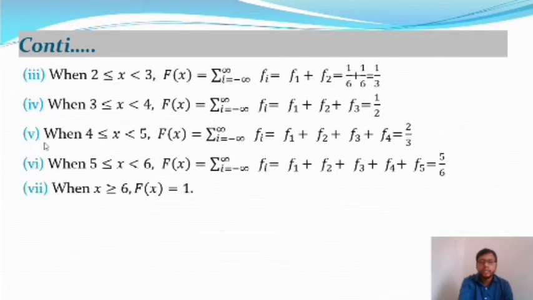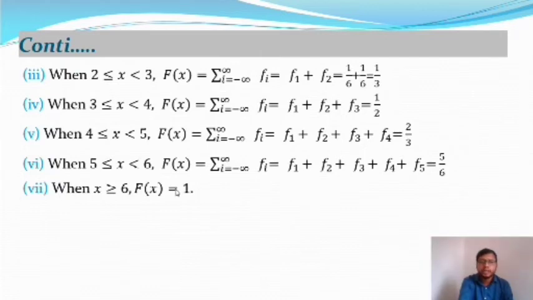Similarly, we will take the distribution function in the interval 4 to 5. In that interval, the distribution function will be 2 by 3. And when we take the interval 5 to 6, the functional value is equal to 5 by 6. And when we take the interval x greater than or equal to 6, then the distribution function F(x) will give 1.